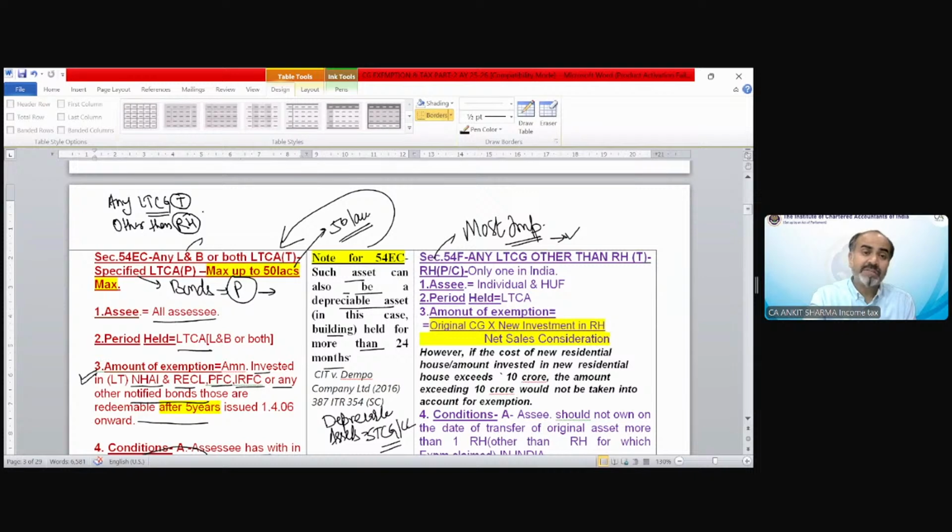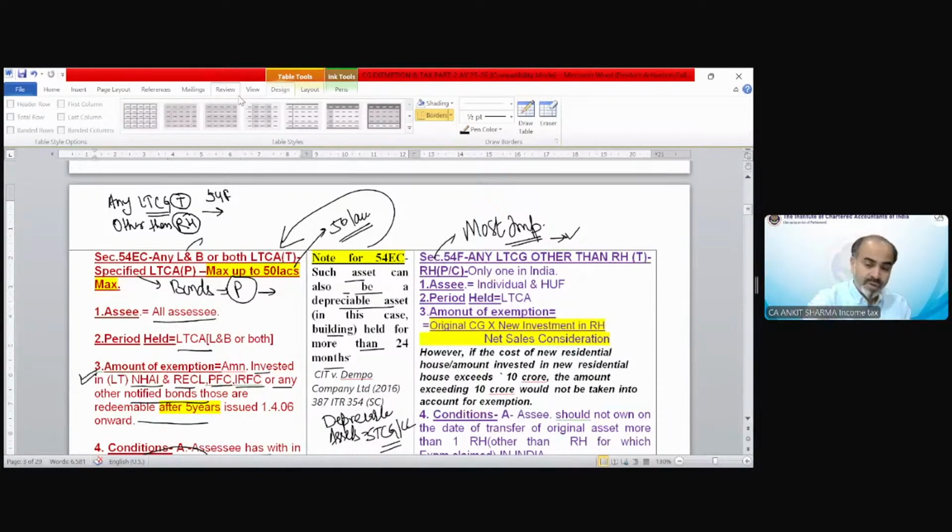If you transfer a residential house, then you cannot claim the section 54F exemption. So you need to transfer any kind of long-term capital asset which results in long-term capital gain except a residential house. Sell anything long term, but it should not be a residential house.